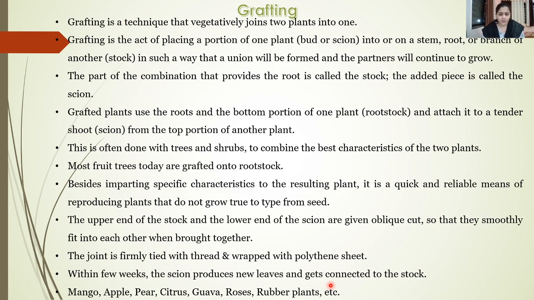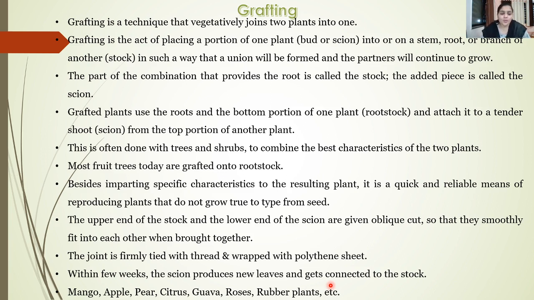Then the upper end of the stalk is usually given an oblique cut, and the scion should fit into the cut given to the stalk plant. Thus there should be a lock and key model, which means that the stalk as well as the scion should fit into one another.